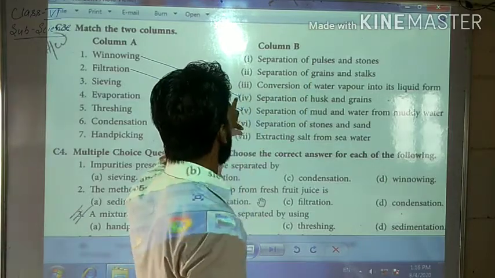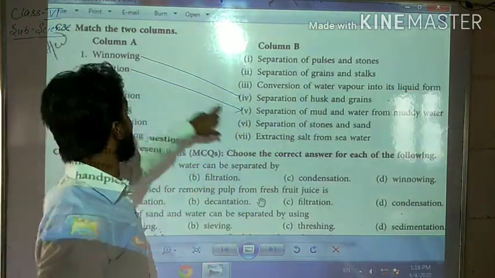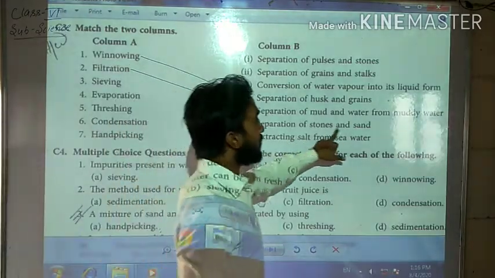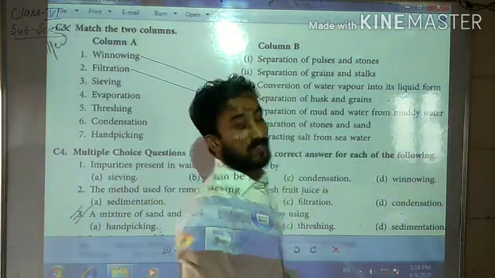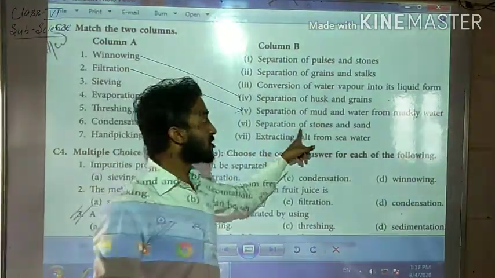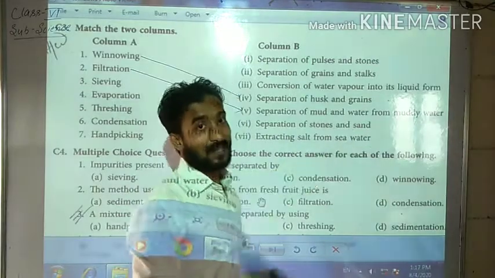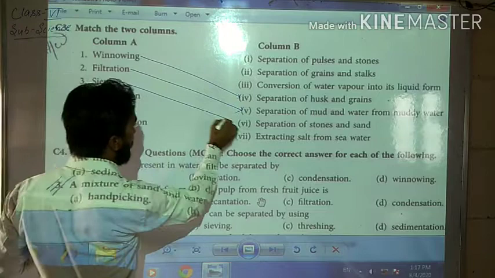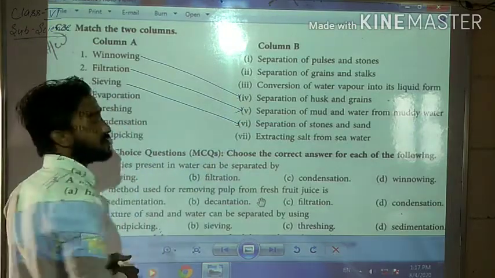No. Number 4 and number 5 are already matched. Come to number 6. Separation of stones and sand. Students, you all remember that separation of stones and sand is done by the process of sieving. So this column will match with this one.